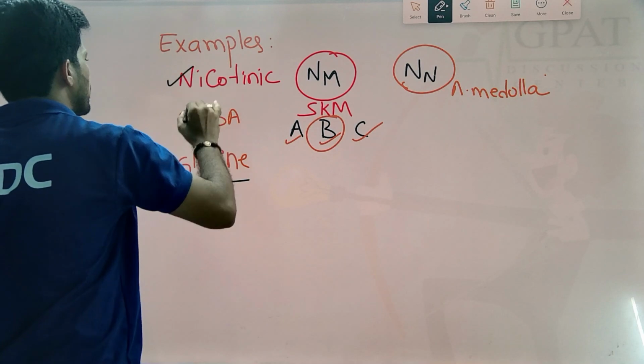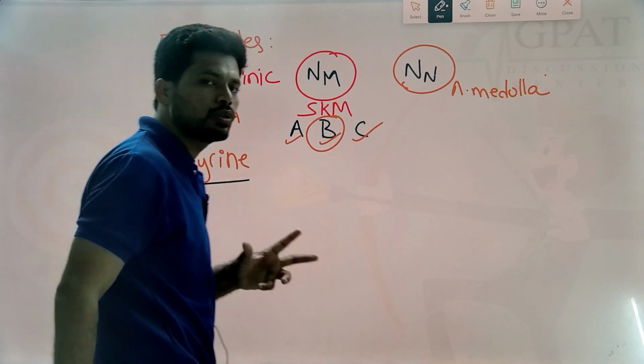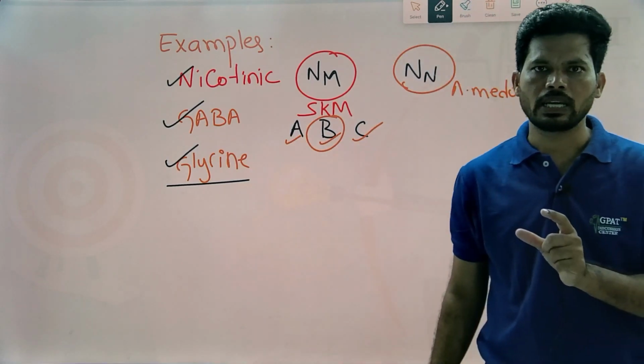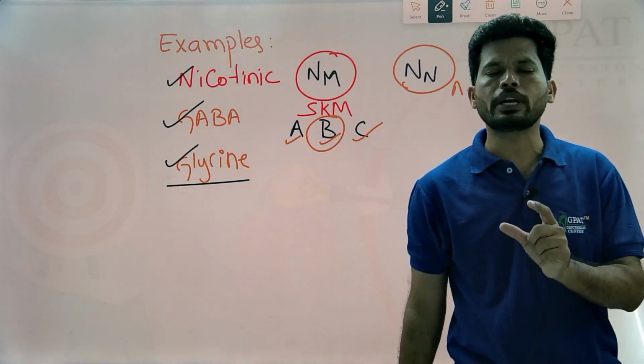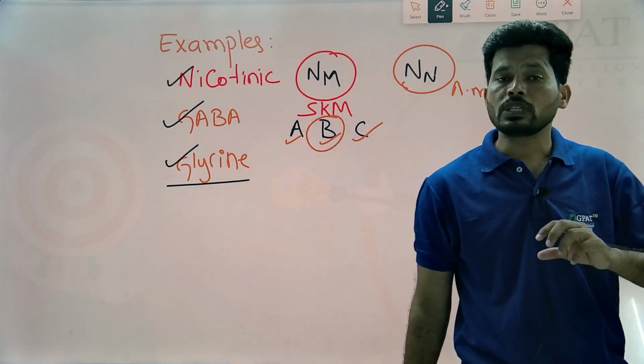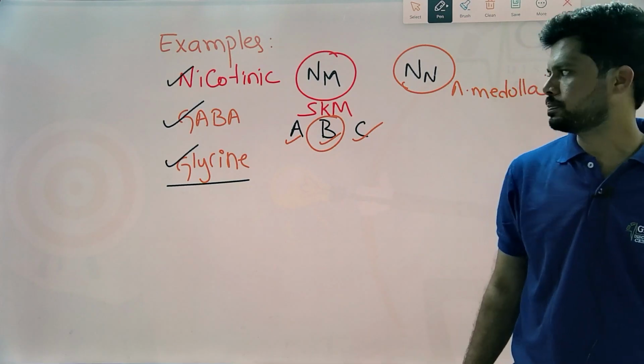Both GABA and glycine, in the form of amino acids, are major inhibitory neurotransmitters in the central nervous system.